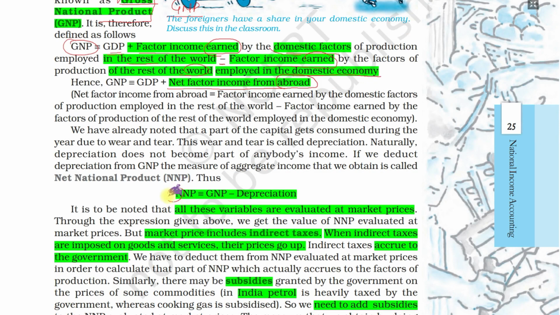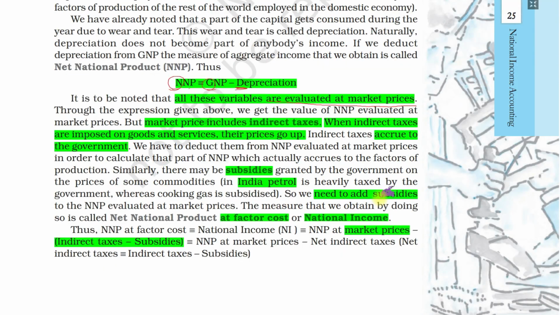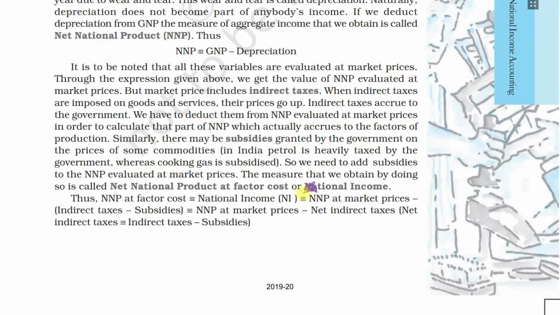Net, as I told you, equals gross minus depreciation. So net national product equals gross national product minus depreciation. Simple thing. All these variables are evaluated in market prices. We have seen what market prices are. Taxes are included. Market prices include taxes, production taxes also and product taxes also. And in subsidies, we subtract subsidies. Net taxes means taxes minus subsidies. So we get net taxes.